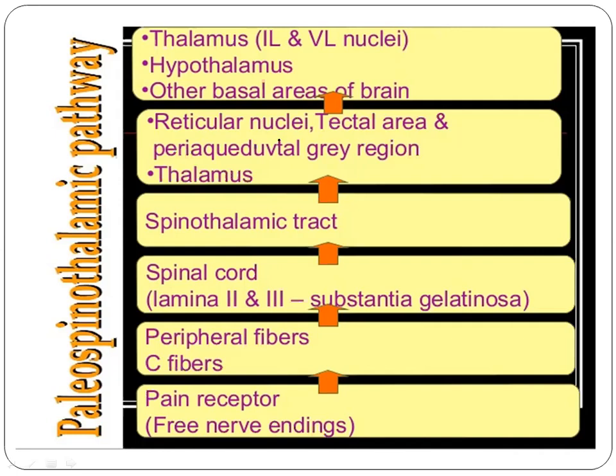From the intralaminar nucleus of the thalamus, third order neurons arise, and they project into the other basal areas of the brain and the cortex. So this is important as far as fast pain and slow pain are concerned.